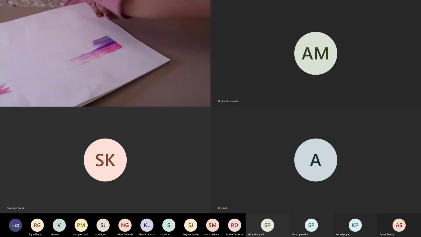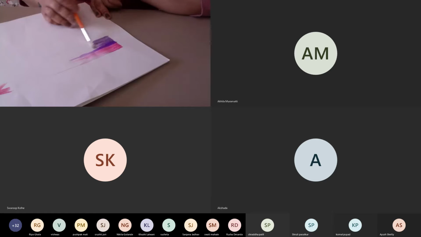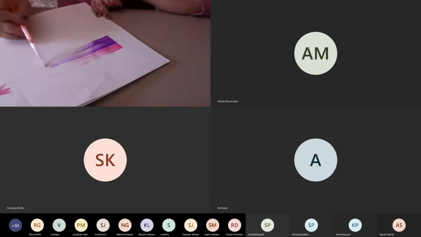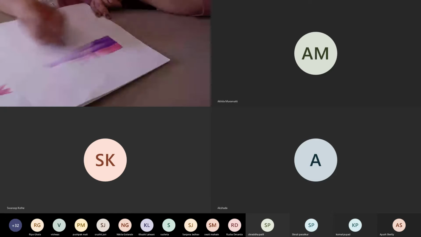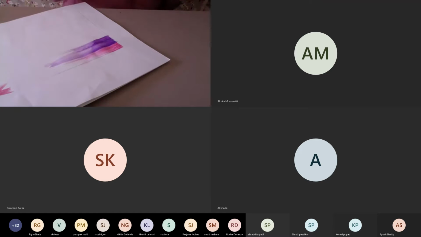Use Staedtlers, because it gives you a good watercolor effect eventually. But see to it that you don't use water in a large quantity, because that might spoil your painting. So that's how it looks.